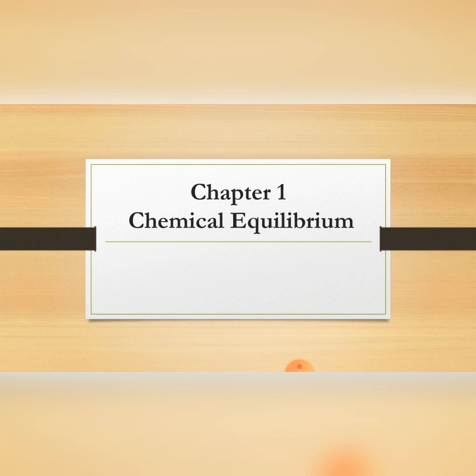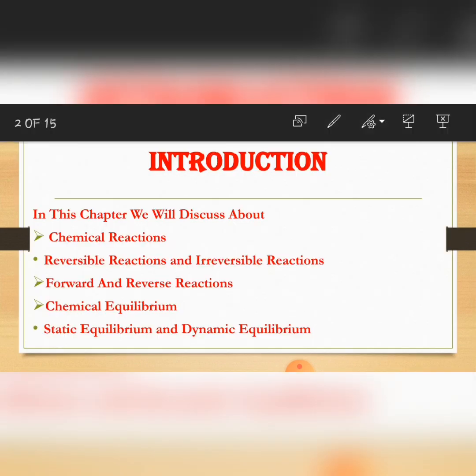In the start, we will start from the basic definitions, that is chemical reactions which may be reversible or irreversible, forward and reverse reactions, chemical equilibrium which may be static or dynamic.